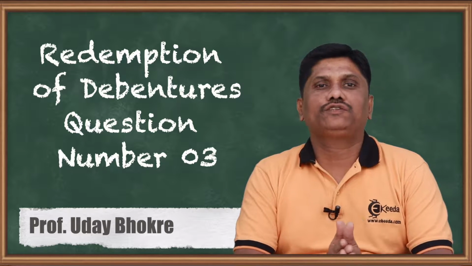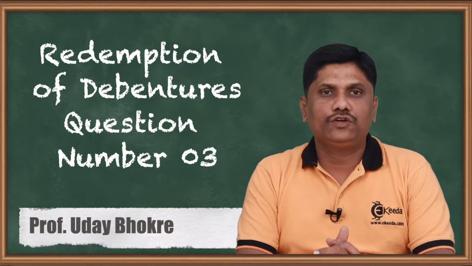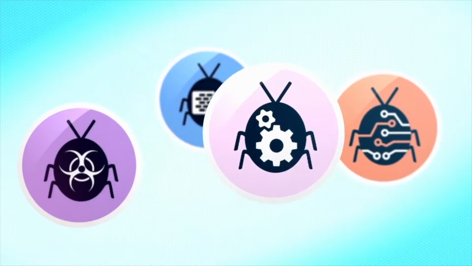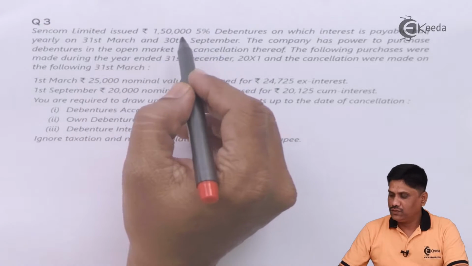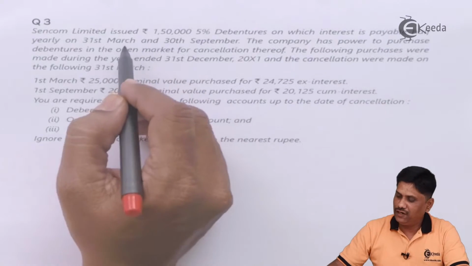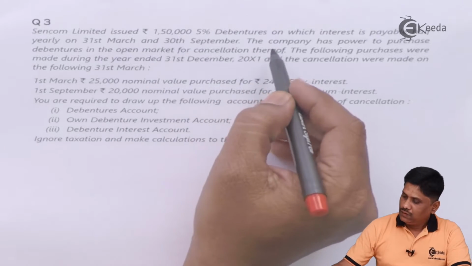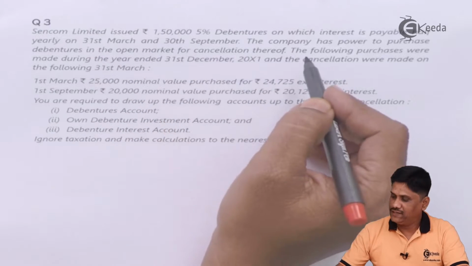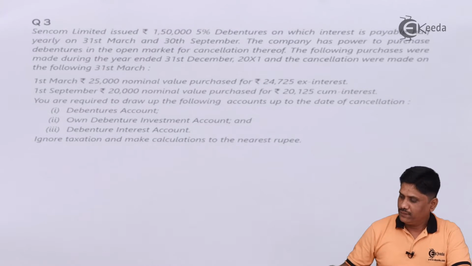Today we are going to learn for CA Intermediate Accountancy subject, topic name Redemption of Debenture, question number 3, which is on your screen. Sencom Limited issued rupees 1,50,000 5% debenture on which interest is payable half yearly, on 31st March and 30th September. The company has a power to purchase debentures in open market for cancellation thereof. So company has a liberty to purchase the debenture for cancellation.